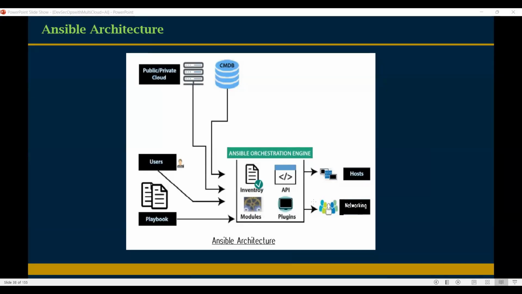Okay. Now, for example, this is my Ansible server. So I need to configure Ansible first. After that, I have 1,000 servers available.